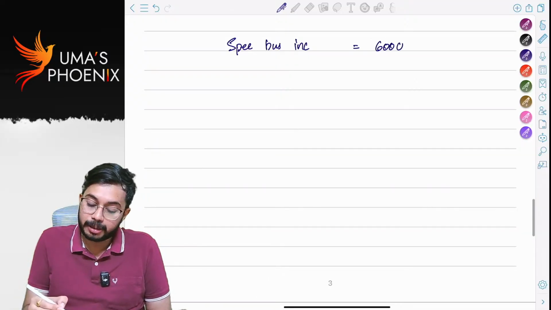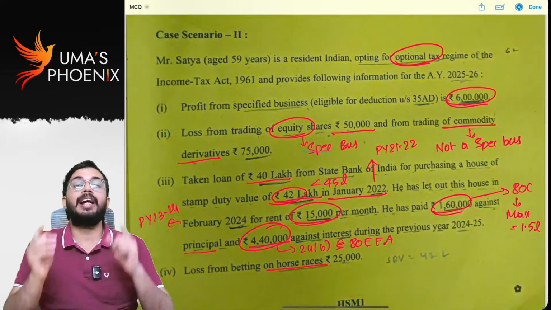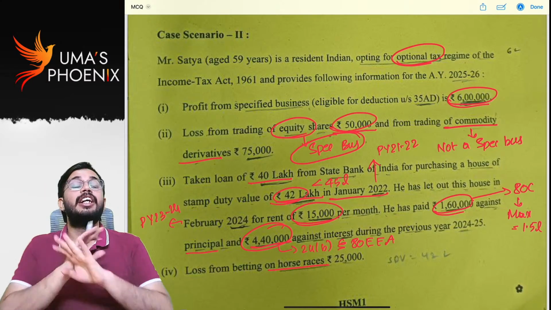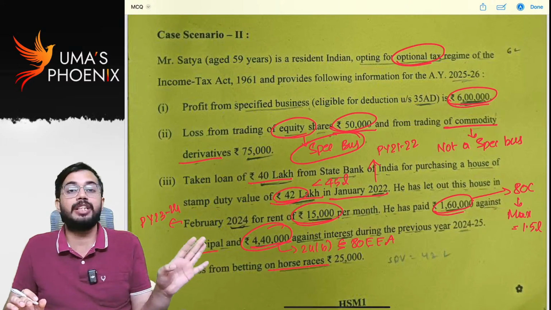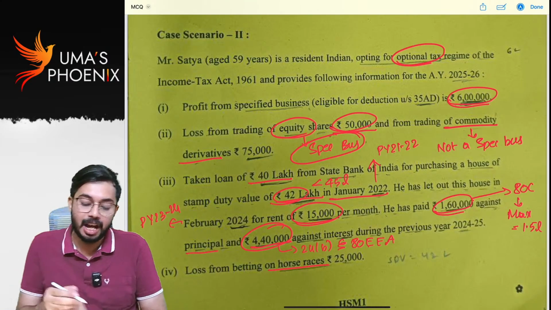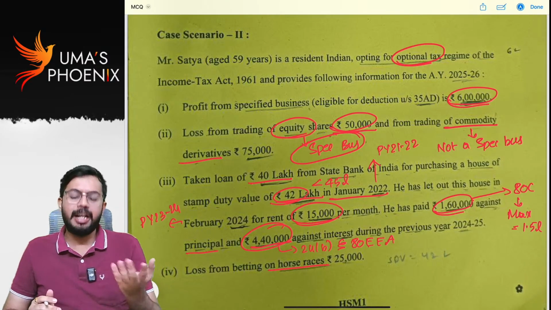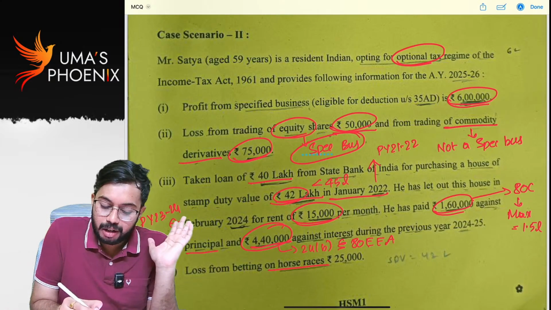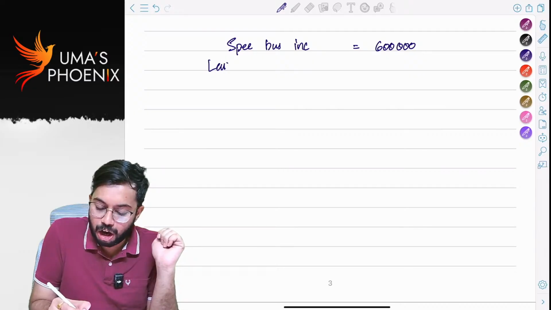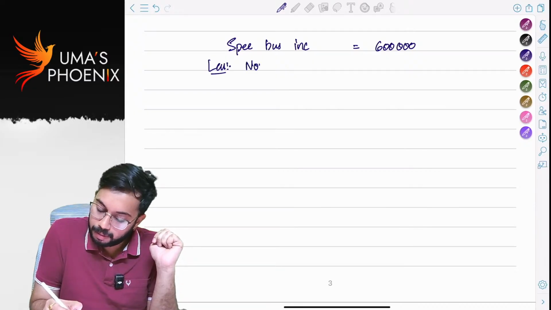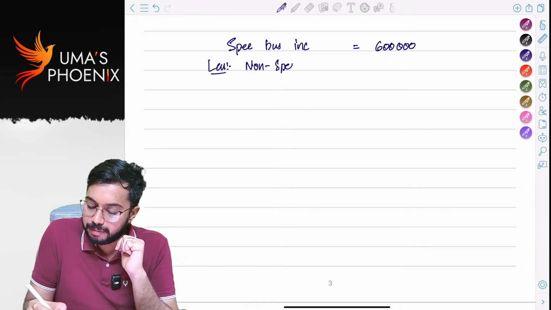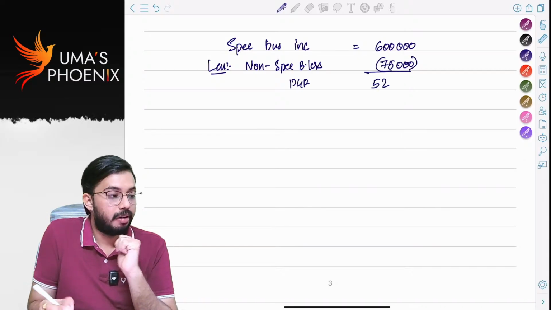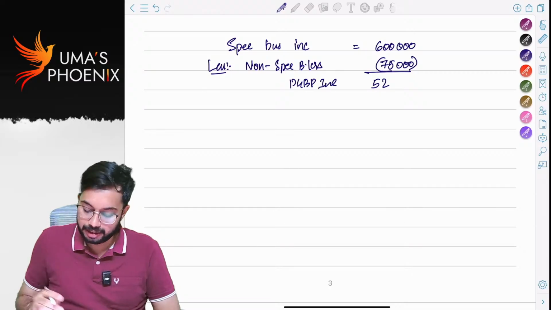And speculative business loss. Speculative business loss can be set off only against speculative business profits. It cannot be set off against non-speculative business profits and specified business profits. And whatever 75,000 is there, it is non-speculative business loss, so it can be set off. Less non-speculative business loss. How much? 75,000. So net PGBP income is 5,25,000.